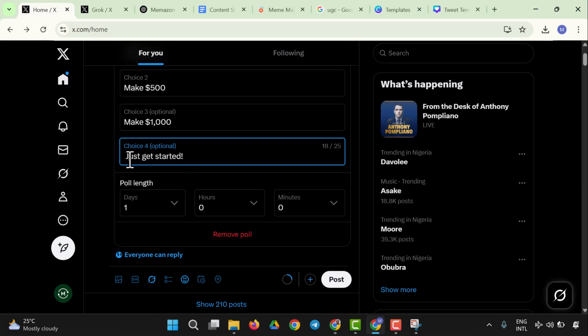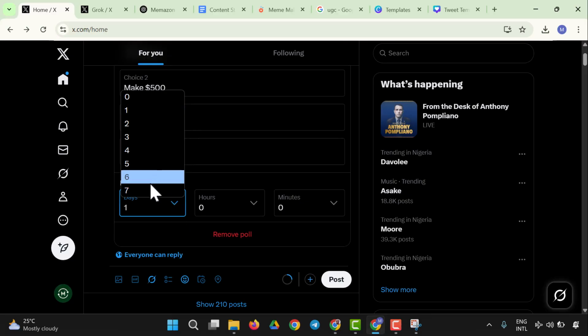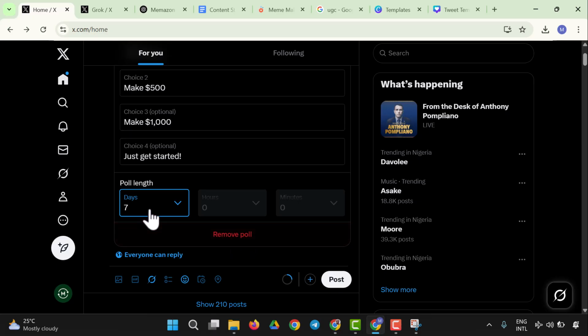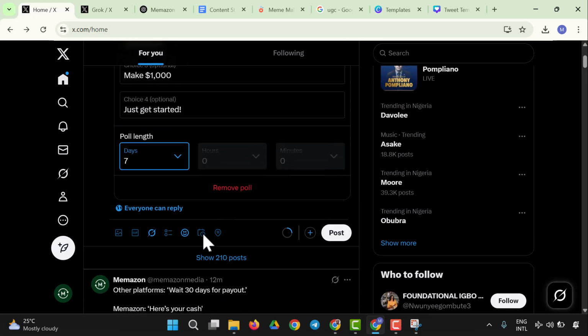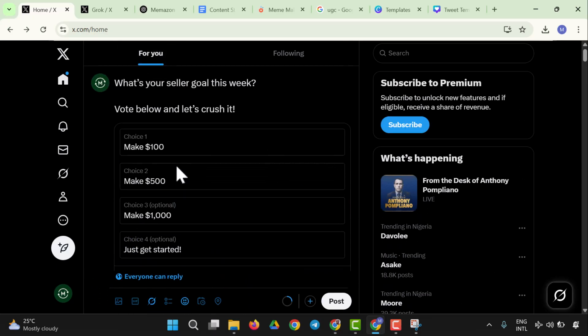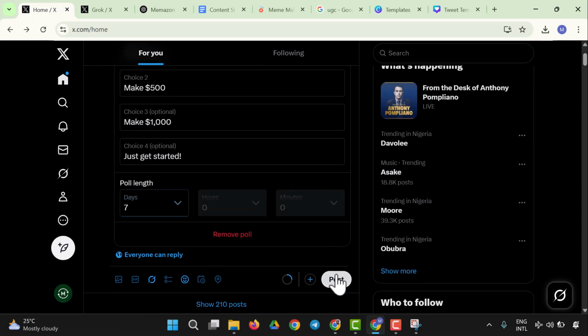So we could just say we want to create this as a poll. So yes, have this. So it says just get started, and the poll length could be a 7 days poll or a 6 days poll. So we're going to have this, and what we want to do now, you cannot schedule a poll, we are going to have to post it right away. So we're going to post this right away.